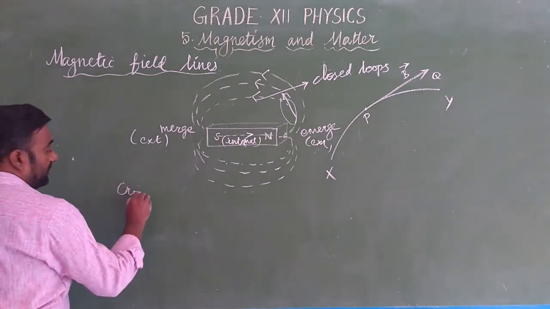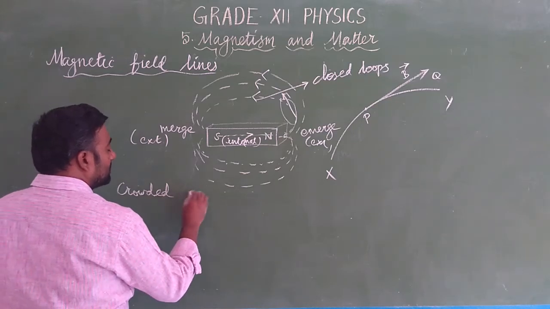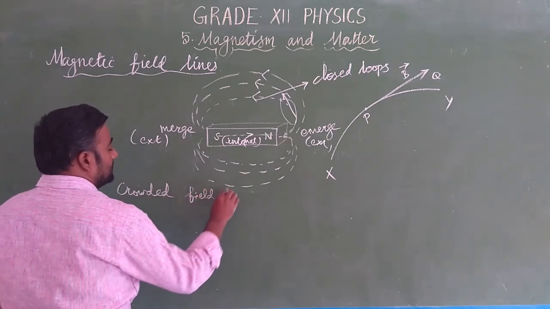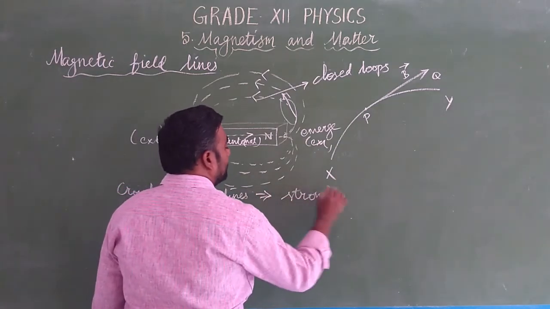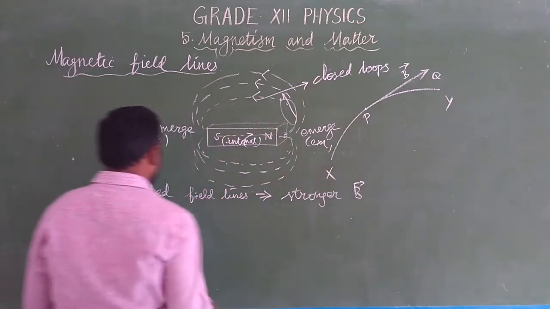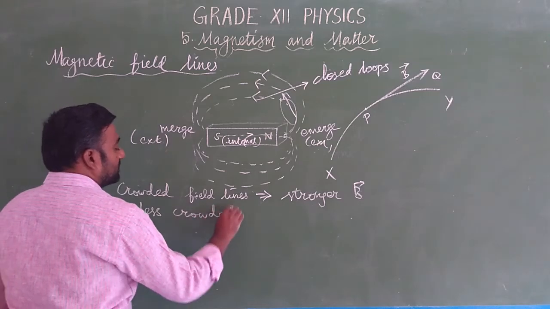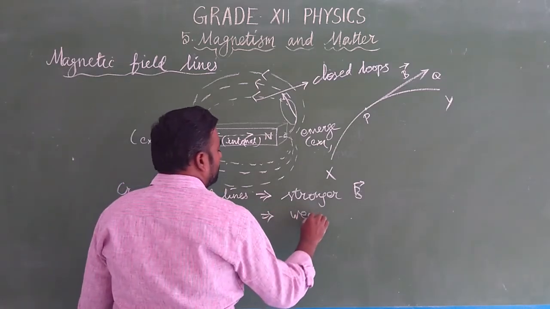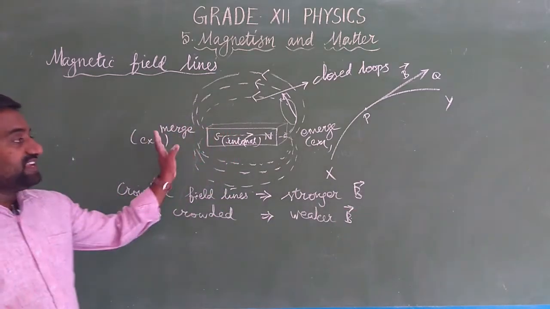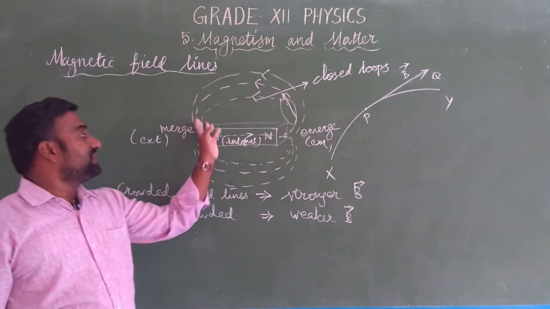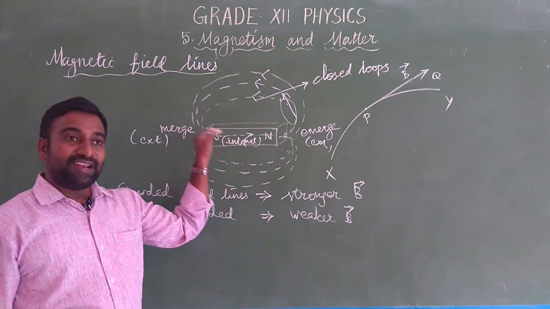Note that after sprinkling iron filings, crowded field lines indicate a stronger magnetic field, but less crowded lines indicate a weaker magnetic field. And as I already said, magnetic field lines emerge externally from north and merge at the south, and internally from south to north. Internally it is a uniform parallel line.